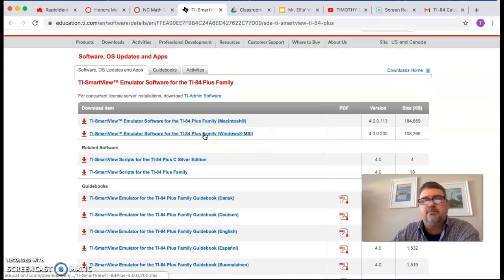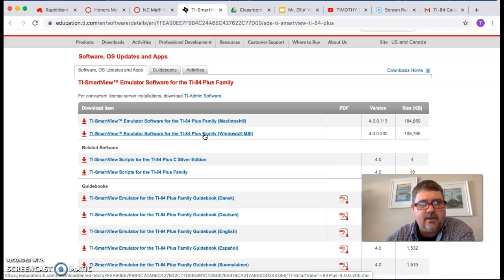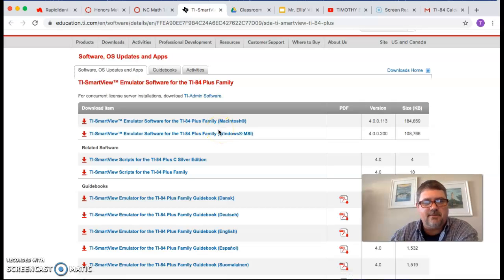If you have Windows, you'll follow this link right here. It's going to give you a free 90-day trial of a TI-84 calculator emulator you're going to put on your computer. And I've downloaded it on this computer. It works great. And like I said, it is free for 90 days, but that's all you're going to need. Hopefully we'll all be through this way before 90 days. The course will be over before 90 days anyway, so you won't have to pay a dime for that.